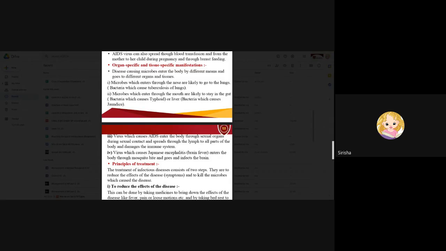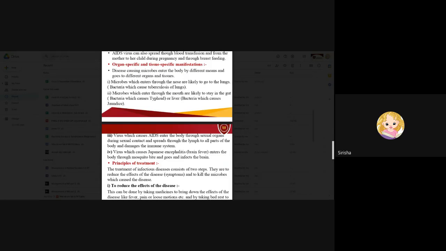Microbes which enter through the nose are likely to go to the lungs first, like the bacteria which cause tuberculosis in the lungs. Microbes which enter through the mouth are likely to stay in the gut, like the bacteria which cause typhoid, or go to the liver, like the virus which causes jaundice.